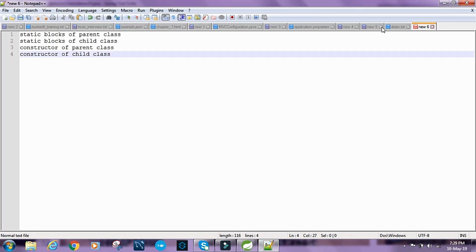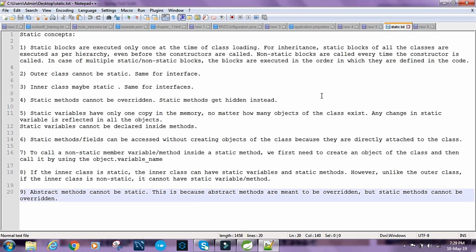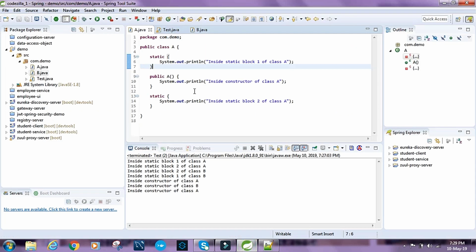So what is the next thing that we have? For non-static blocks, okay, non-static blocks are called every time the constructor is called. So let's have non-static blocks as well.